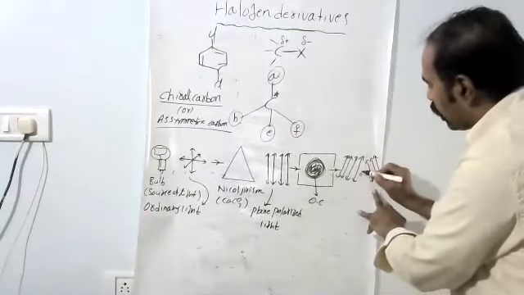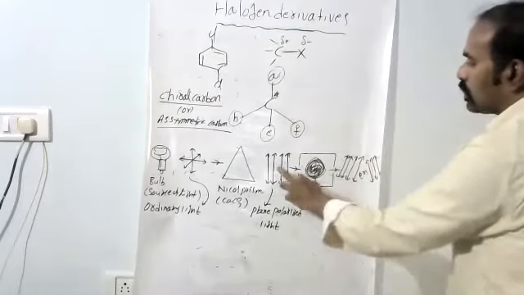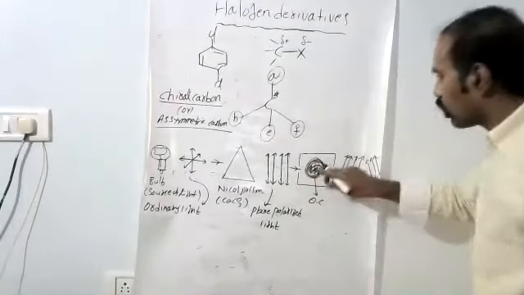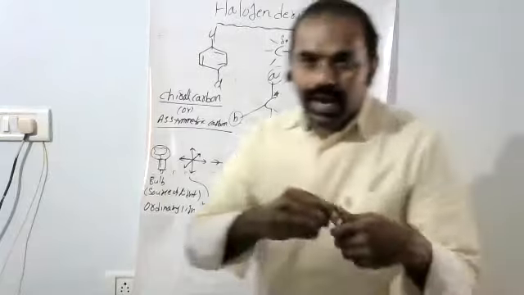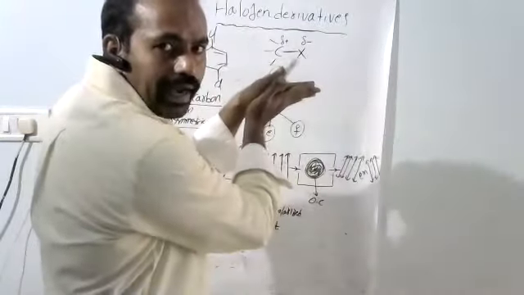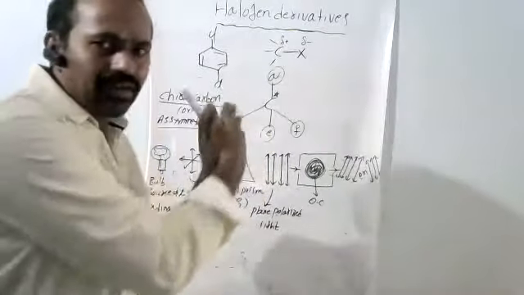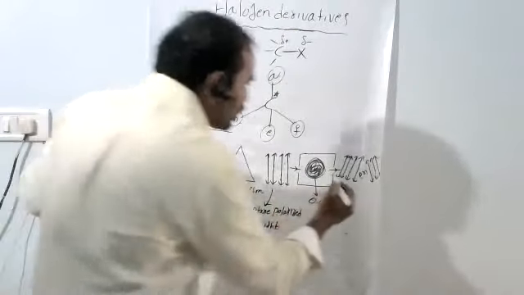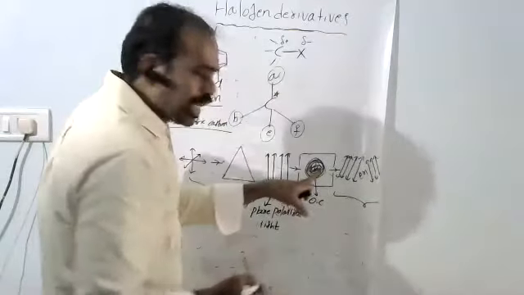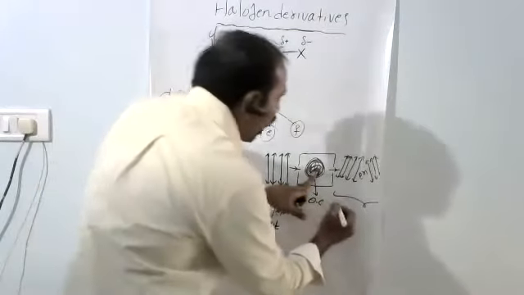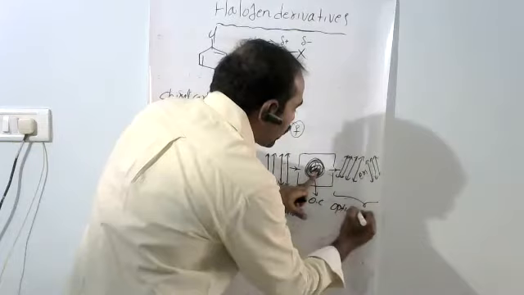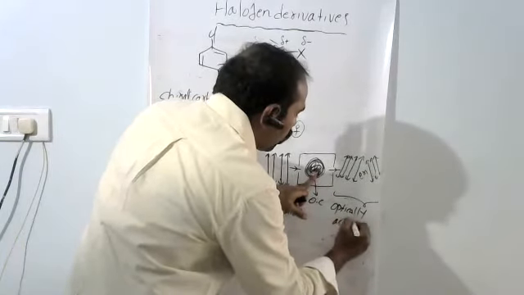If the light rotates, this plane polarized light after passing through this organic compound, if the light is bending either towards the right direction or towards the left direction, in such a case we can say this organic compound is an optically active organic compound.